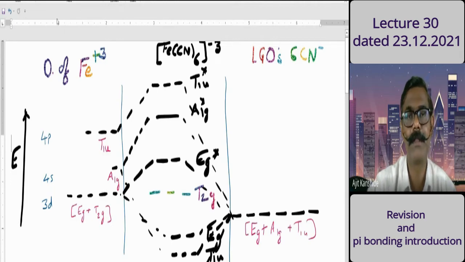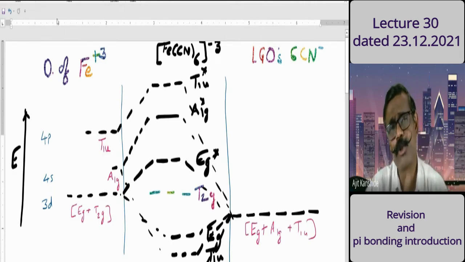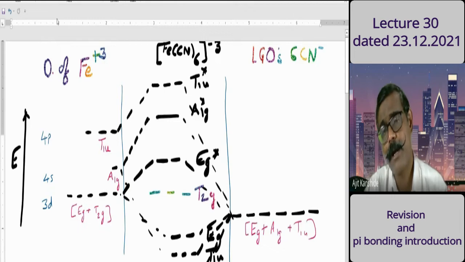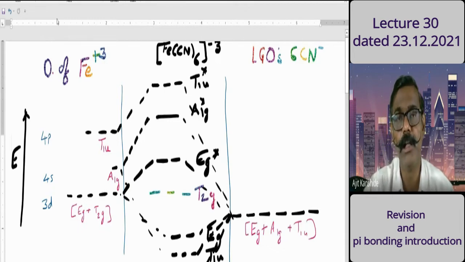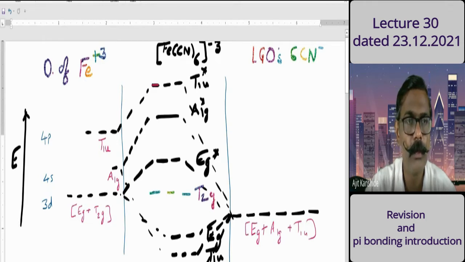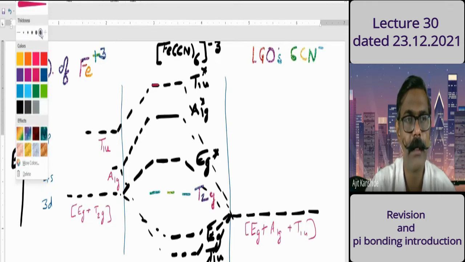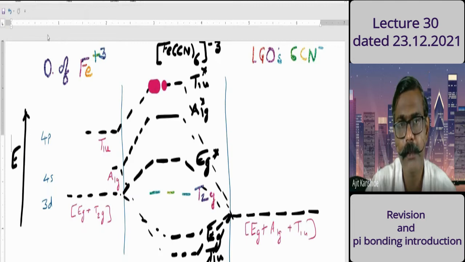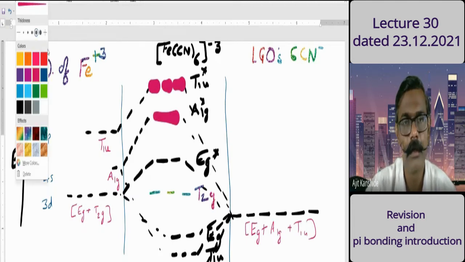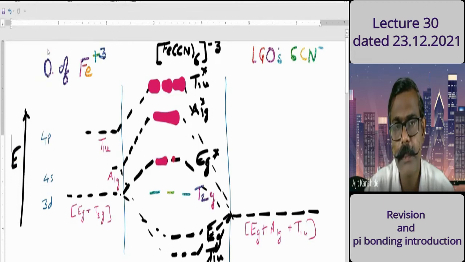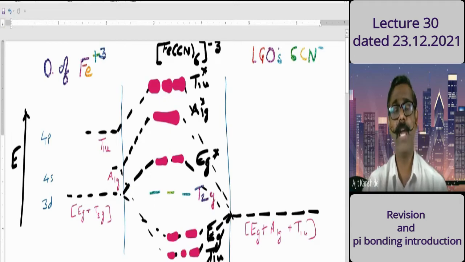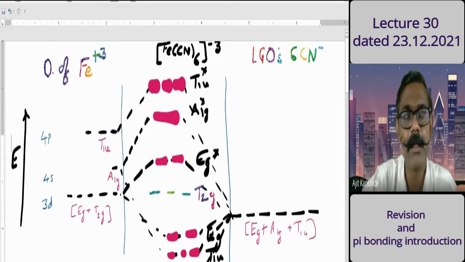For the sake of proper understanding, because the dotted lines and the orbitals are both in black, I represent the orbitals by one color, say red. This is our t1u orbital. Could you see that? I make it a little thicker. This is the eg star orbital, the eg orbital, the t1u orbital, and here the a1g. So by red color I represented the orbitals.